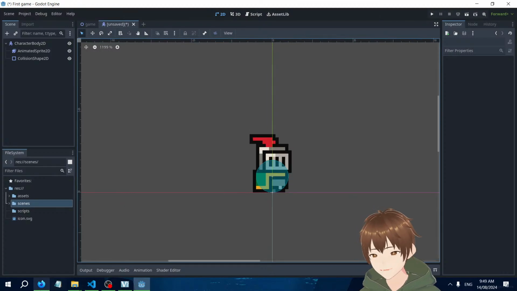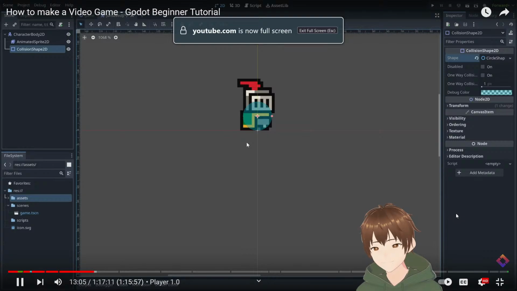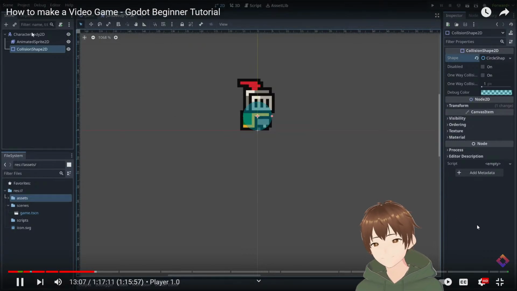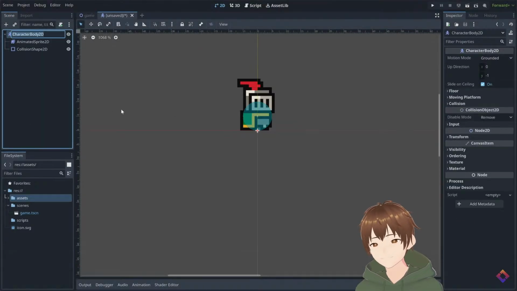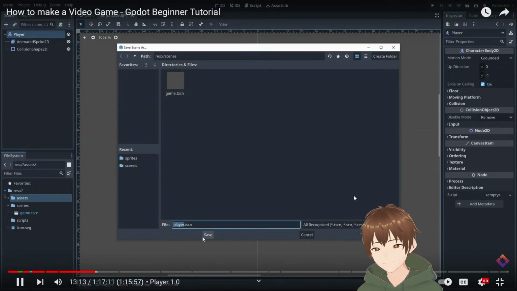Having colliders that are too large is simply going to be frustrating when playing. So let's now rename the top node here to player, and save the scene with Control S as player.